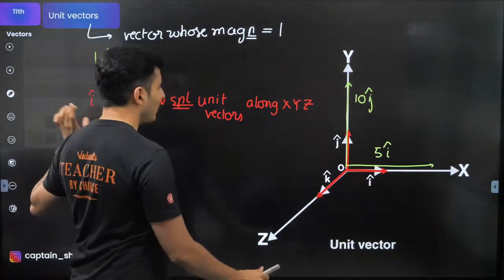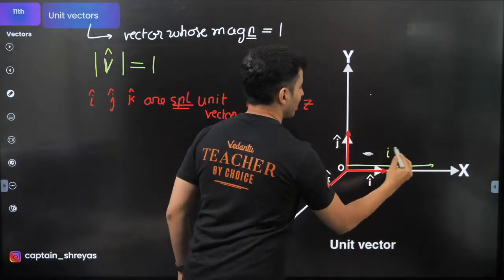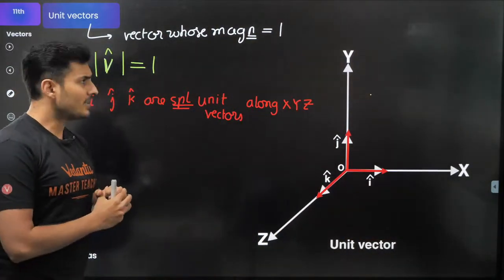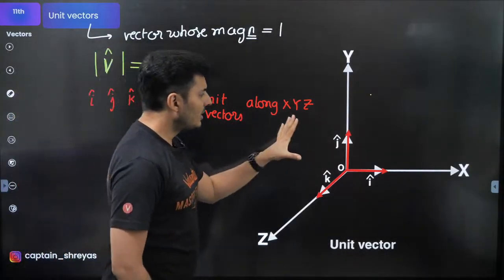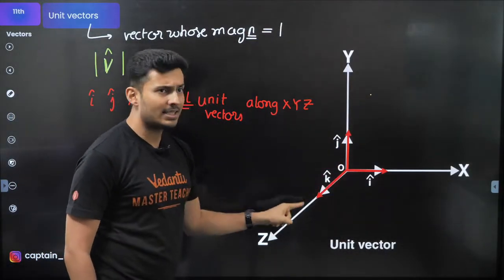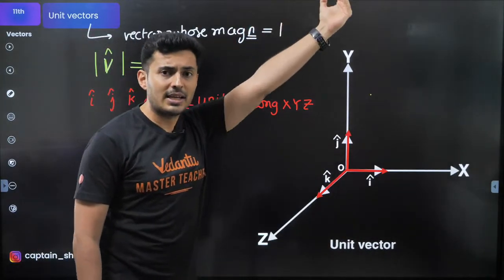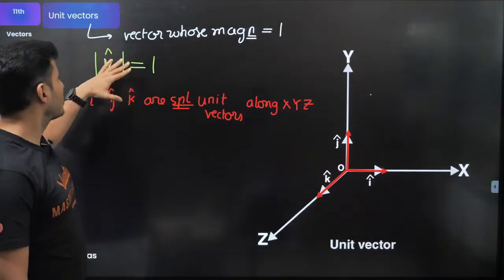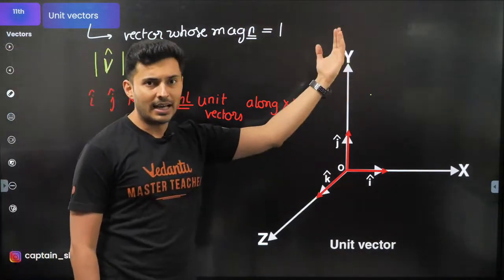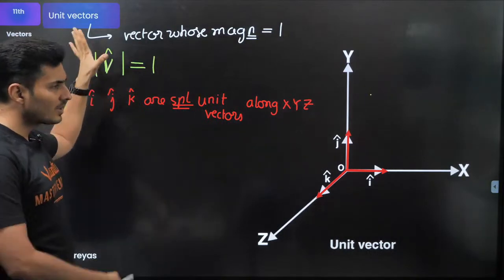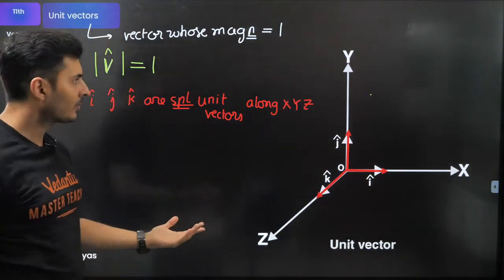Great. Now what happens is that whenever you talk about these unit vectors, usually we are generally describing i, j, k, which are those special vectors. But let's say some other direction is there, then you will generally show some other symbol, some weird direction. Maybe it is in some 3D direction. Then you will not use i, j, k, then you will use some random other symbol.